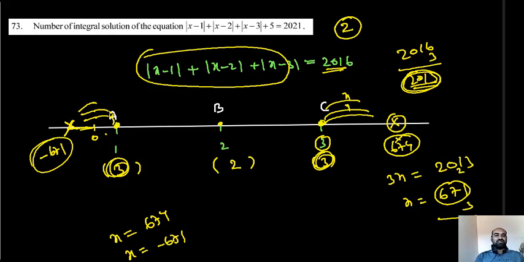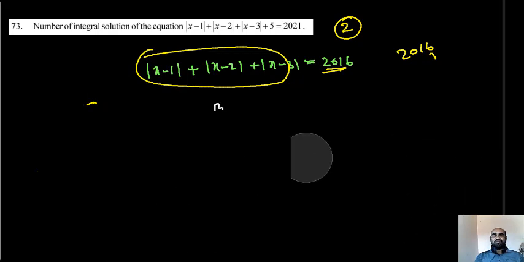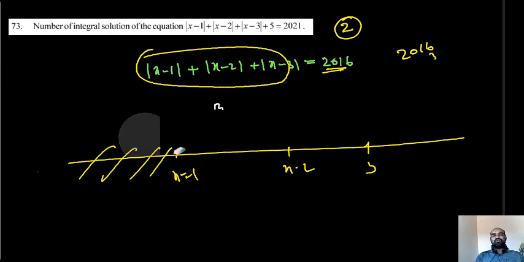So we can use the general method. General method also explained clearly. So using the general method also we will get the same solution, but it is a lengthy method. What I am saying is lengthy: you have to take x is equal to 1, x is equal to 2, x is equal to 3. You have to take the case x less than 1, and in that case find the solution. In the case of x from 1 to 2, again find the solution. In the case 2 to 3, find the solution. In the case of x greater than 3 also find the solution. You can solve it; there also you get 2 solutions. But what I explained is the easiest method, that is called the French method. Okay.